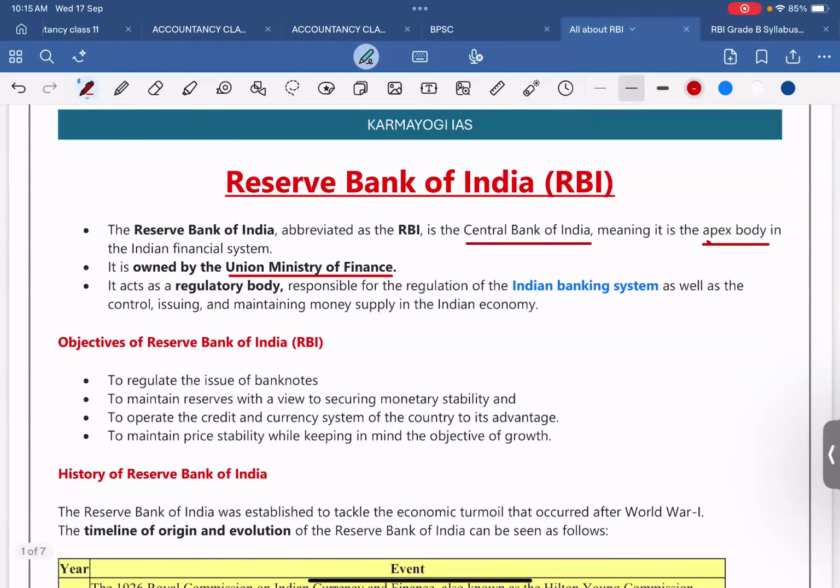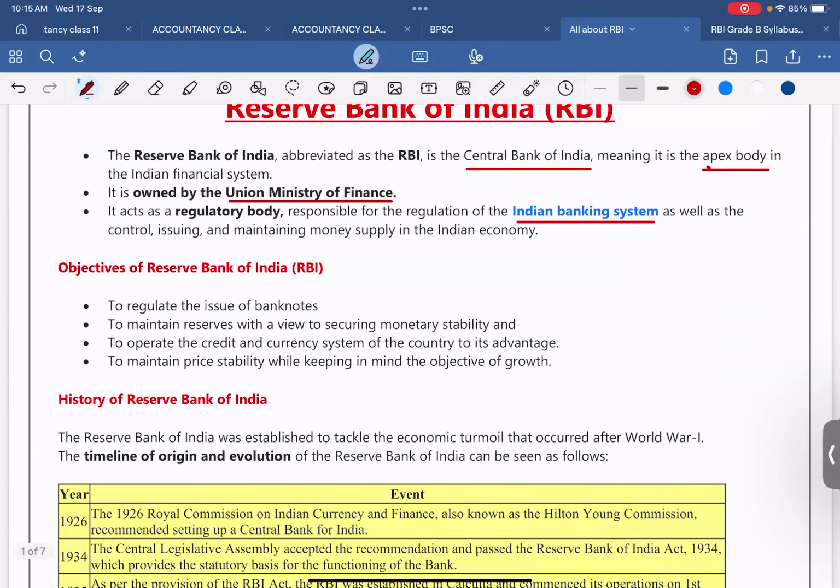It acts as the regulatory body responsible for the regulation of the Indian banking system, as well as the control, issuing and maintaining money supply in the Indian economy. What are the objectives of the RBI? To regulate the issue of banknotes, to maintain reserves with a view to securing monetary stability, to operate the credit and currency system of the country to its advantage, to maintain price stability while keeping in mind the objective of growth.